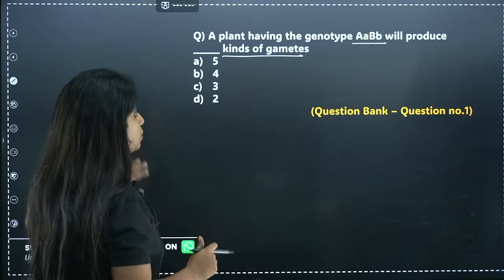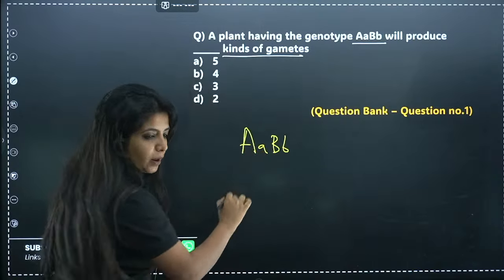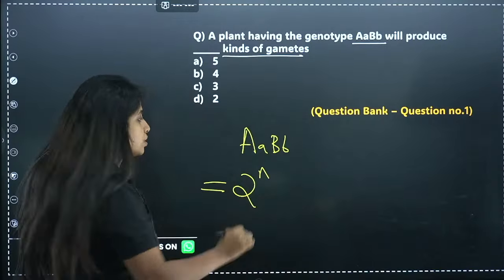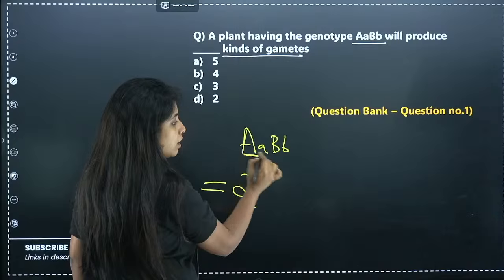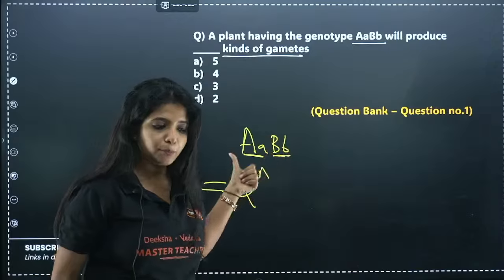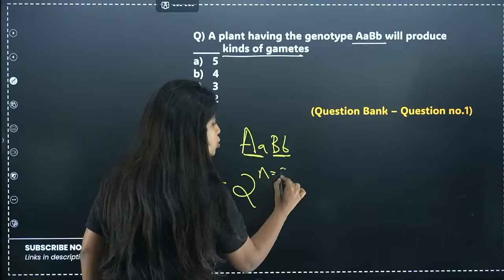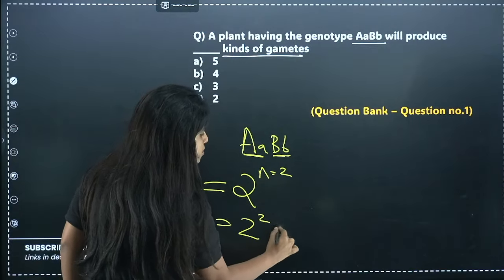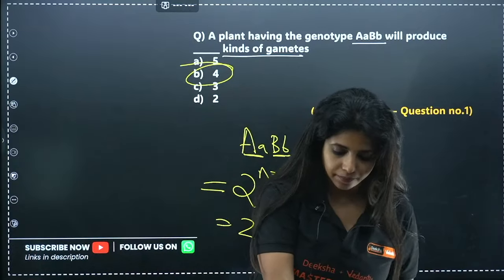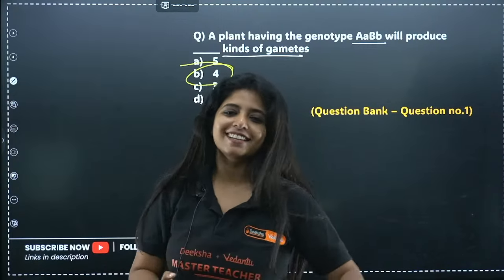So how many types of gametes are going to be produced? Capital A, capital B, small b. Always remember, there is a formula that is 2 raised to the power n. N stands for number of heterozygotes. If at all you see this is a heterozygote. If at all you see this is also a heterozygous condition. Capital A, capital B, small b. Both of them are heterozygous in condition. So how many of them do I have? I have n is equals to 2. So 2 raised to the power 2 is equals to what? The answer is going to be 4. So your answer for this question is going to be B. It is easy. Exactly. Cool.